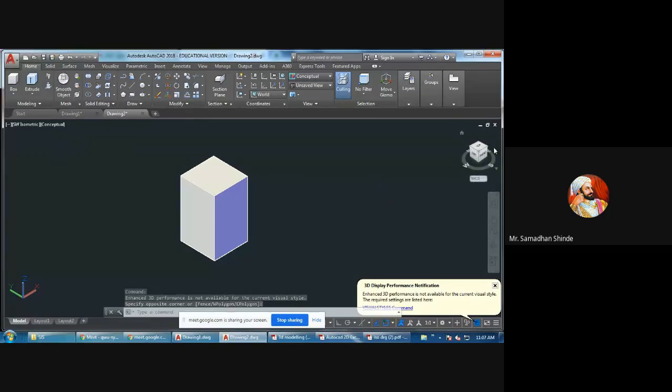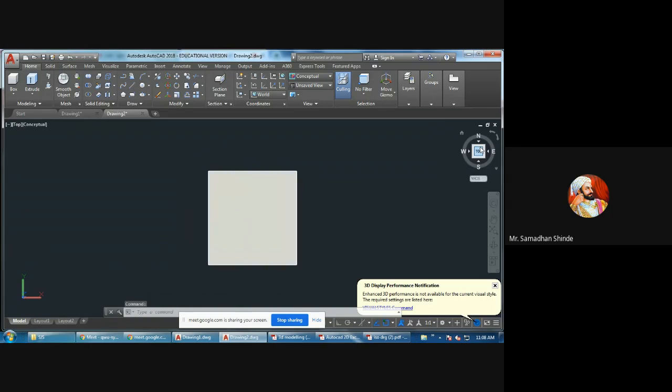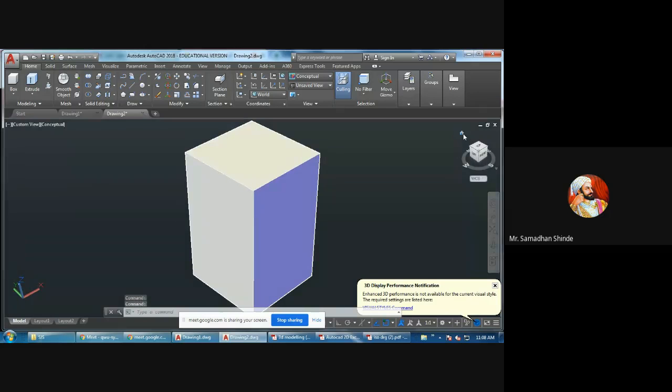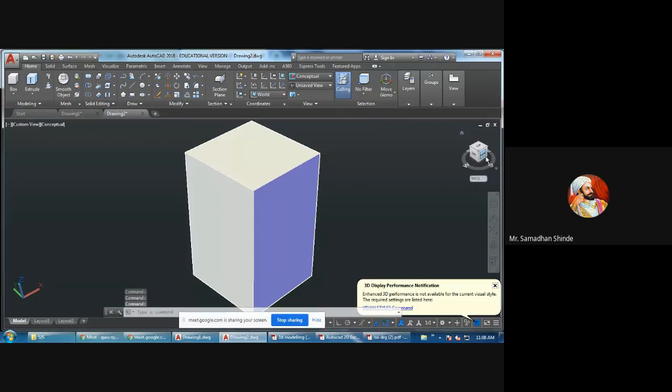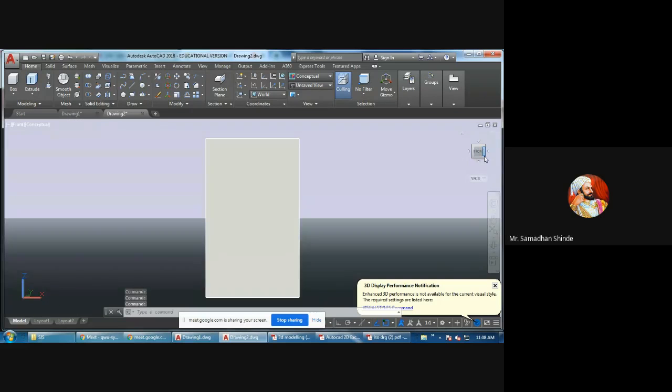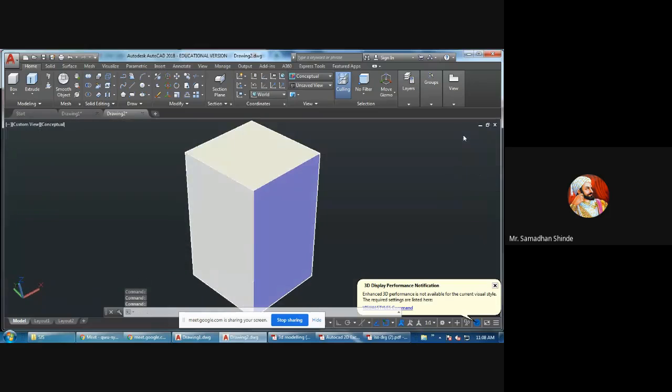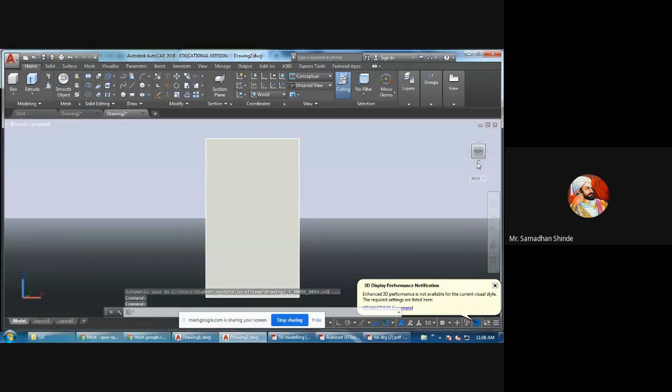For the box, you can see any view from this view cube. It is called the view cube. Suppose you want to see its top view, you can show its top view. Again, you can return to home. Suppose you want to see its left hand side view, it looks something like this. Again, you can return to home. Again, you can see its front view, it should be like this. Again, you can return to home.